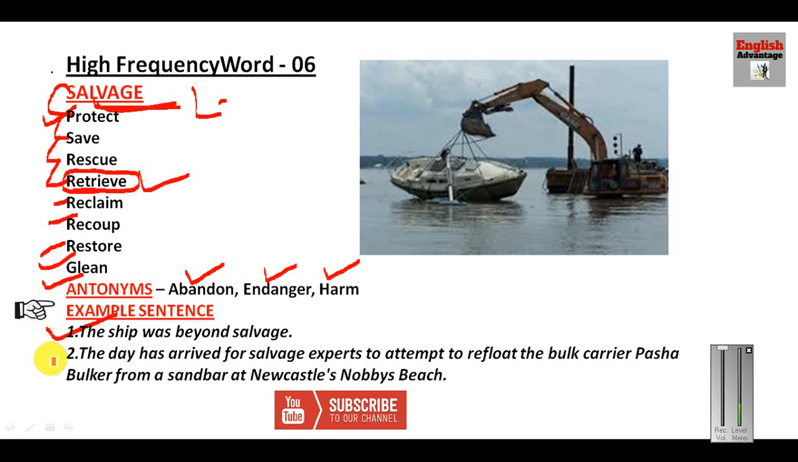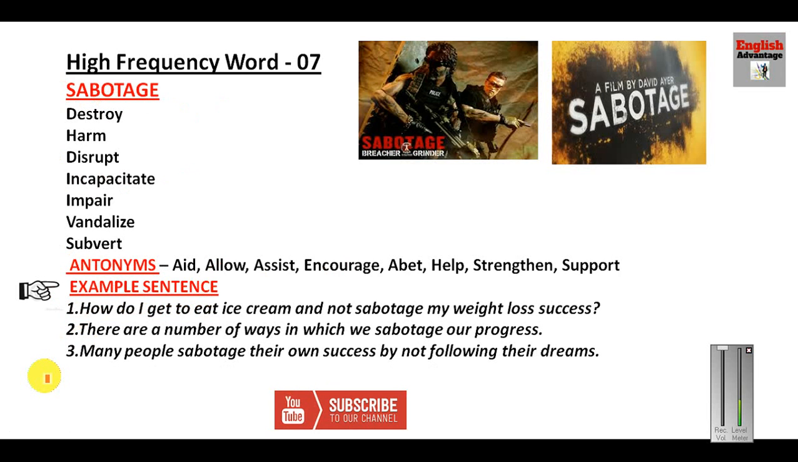It was beyond salvage. Now the second sentence: the day has arrived for the salvage expert to attempt to refloat the bulk carrier Pasha Bulker from a sandbar at Newcastle's Nobbys Beach. So these kinds of sentences are very common in exams, and this word is very common. Two more similar words I have taken, like sabotage. This way you can pronounce this word. Now how will you remember this word? How would you learn this word for the whole life?